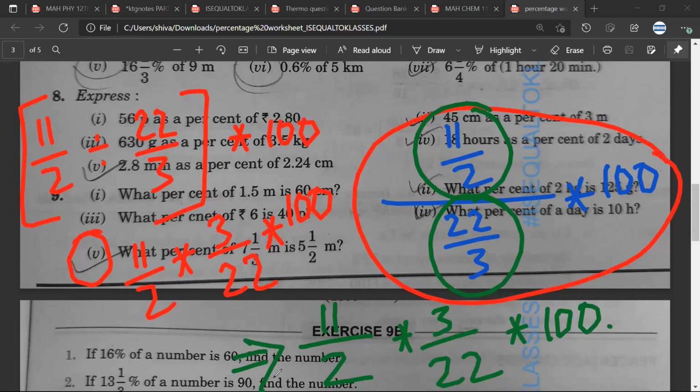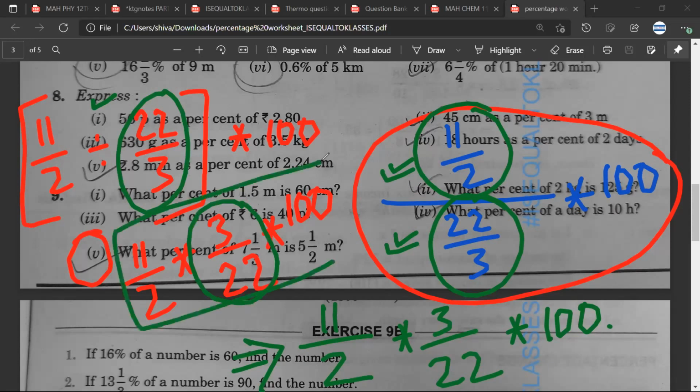See, what I'm trying to tell you is that usually when students see fractions like these, it becomes difficult. So just visualize what is written. This is 11 upon 2 divided by 22 by 3. Now this division will become multiplication, and this will be the reciprocal. Rather than doing it like this, simply write the numerator as it is, then take the reciprocal of the denominator, and then you can solve for this.